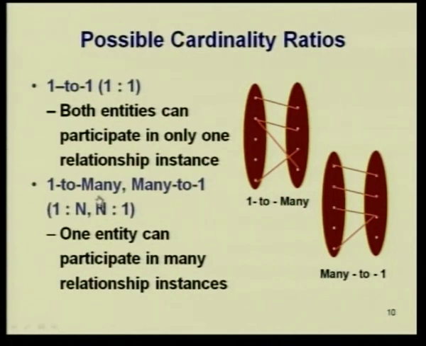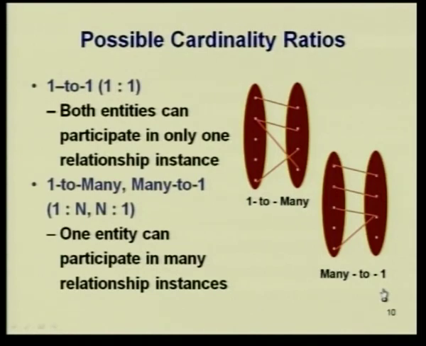Now, you have 1:many and many:1, that is 1:n and n:1. So, here one can participate in many, okay. So, that is 1:many. So, you have this is a 1:1, this is 1:many. Here we have a many:1. So, 2 can go to more than 1, I mean 2 together go to 1. Here if you look, this goes to many, but from this angle also it goes to many. So, this is 1:many, this is many:1.